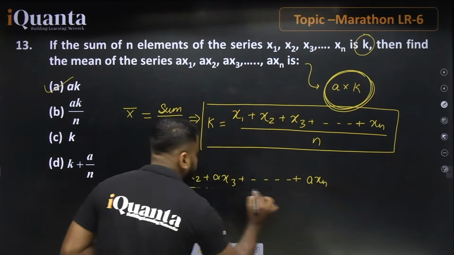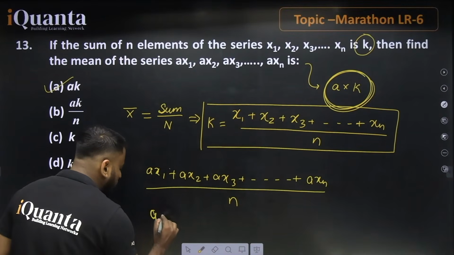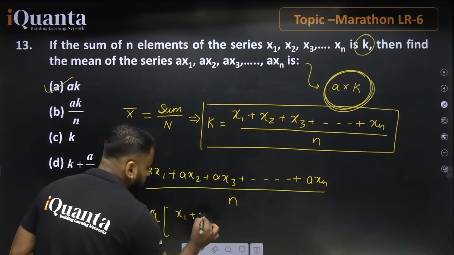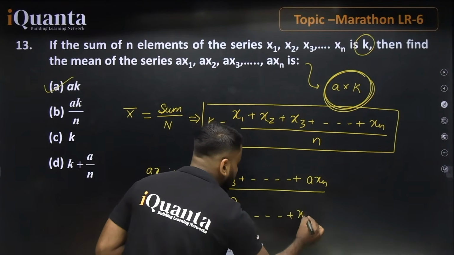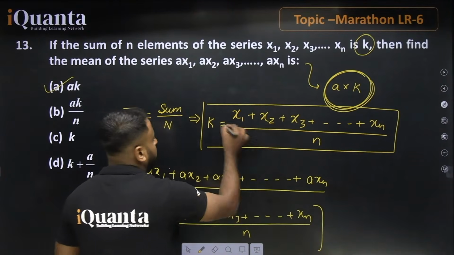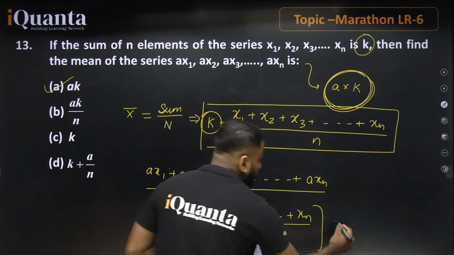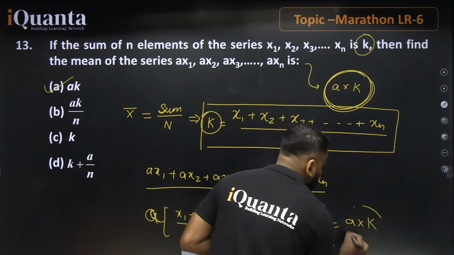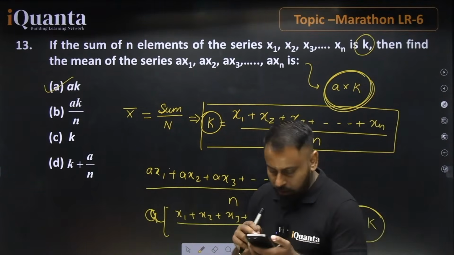Axn divided by n. Now you can take a as a common. When you take a as a common, what happens here is x1 plus x2 plus x3, and this will go on till xn, divided by n, and this value is already mentioned as k. Here we have a, so the value will be equal to a into k. So this is the right answer. Option number A is the correct one. This is how we can go with the correct answer.